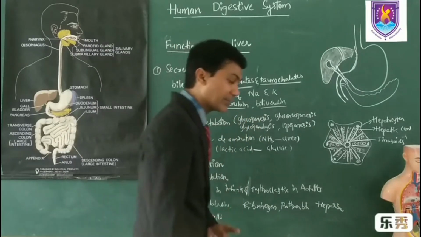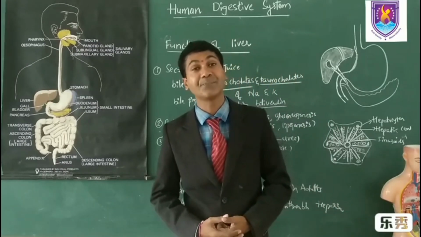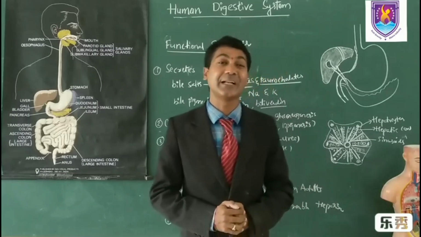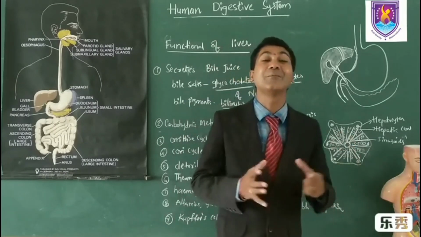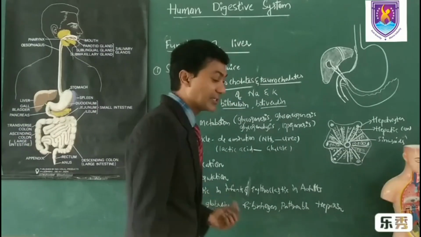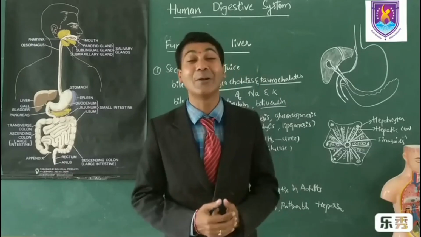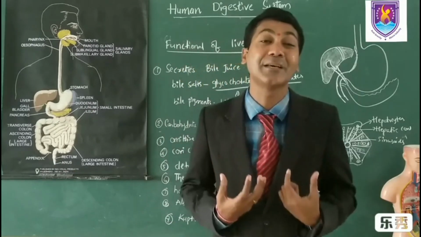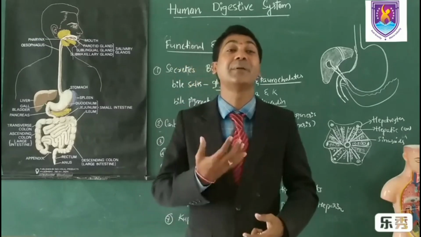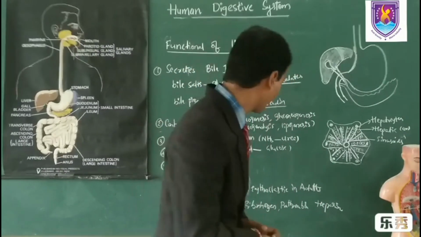And detoxification. My dear students, we eat food full of toxins. The toxins are detoxified by the smooth endoplasmic reticulum of hepatocytes. They remove the unwanted toxins. And next, thermoregulation. My dear students, the liver acts as a thermoregulatory organ. Whenever our body temperature becomes low, the temperature is raised by breaking down of glycogen, because glycogen is present in the liver.